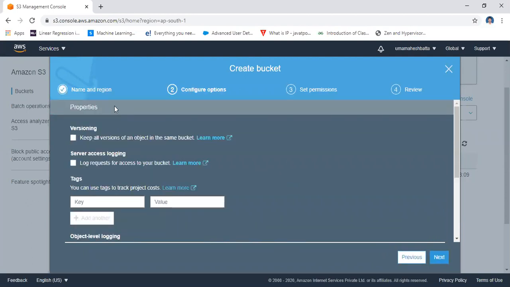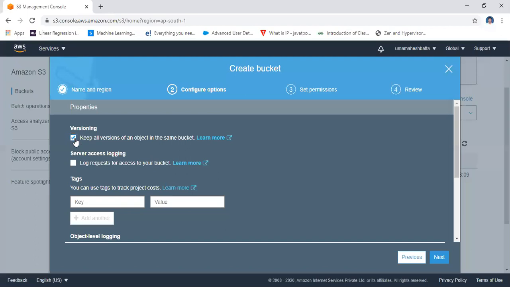If you click Next, the configure options are there. I already discussed the configure options. Versioning means, if you want to upload the same copy, Amazon itself keeps it as a different version. For example, Rama is an image. I upload Rama in a bucket. The first time it takes versioning 1. If you upload the same Rama to that bucket the next time, it is versioning 2. In this way it gives different versions.